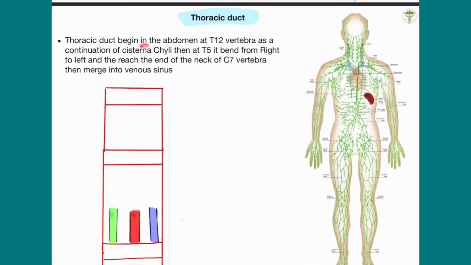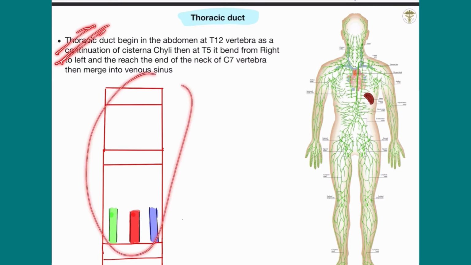The thoracic duct begins in the abdomen at the level of the thoracic 12 vertebra as a continuation of the cisterna chyli. Then it bends at the level of T5 from right to left and reaches the end of the neck at the level of the C7 vertebra, then merges into the venous sinus. I will discuss this point in this diagram.